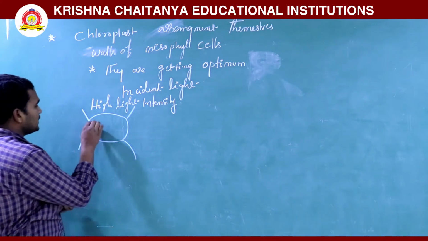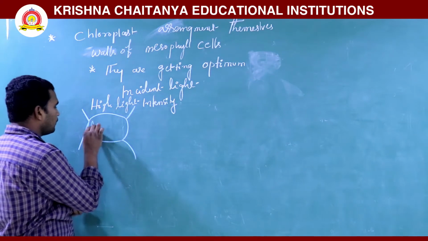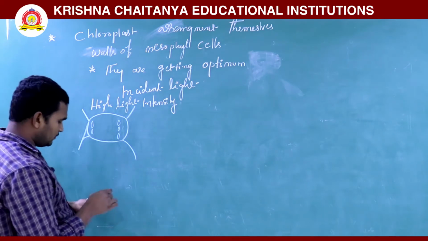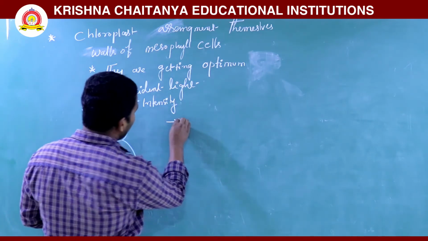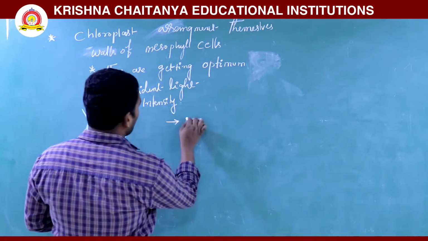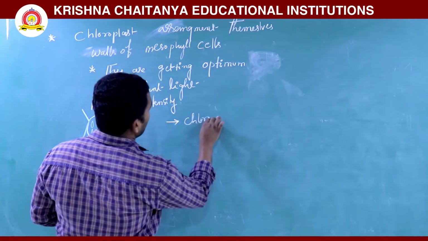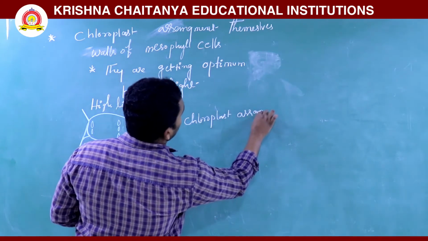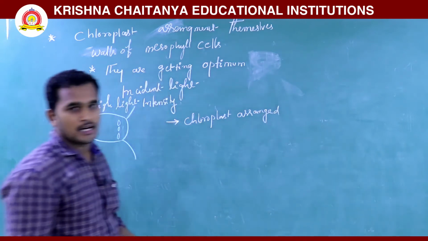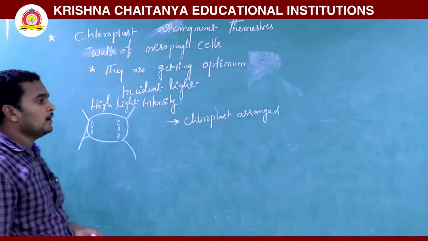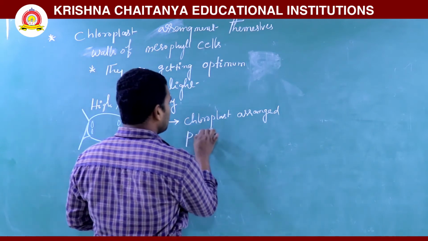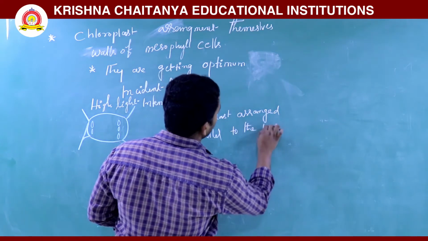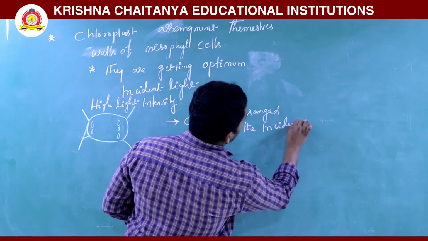The chloroplasts are arranged parallel to the incident light.